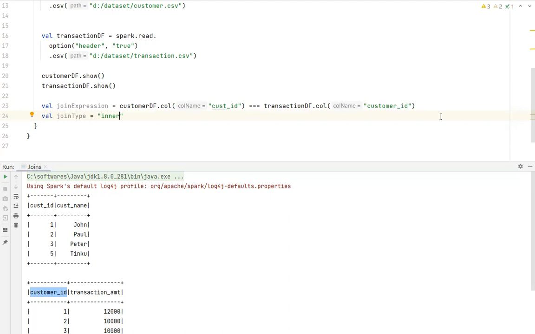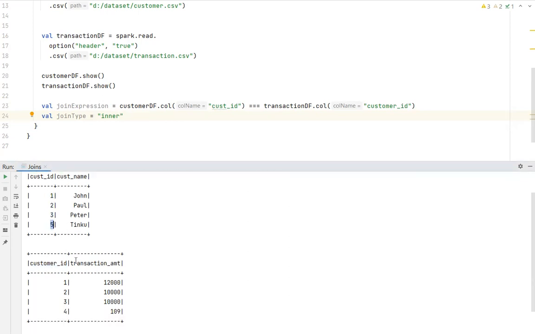For example, here, if you see this, this is the customer data 1, 2, 3, 5, and you have 1, 2, 3, 4. So here you don't have 5 and you don't have 4. So it will only give 1, 2, 3 records. Let me show you. Let me perform a join now.